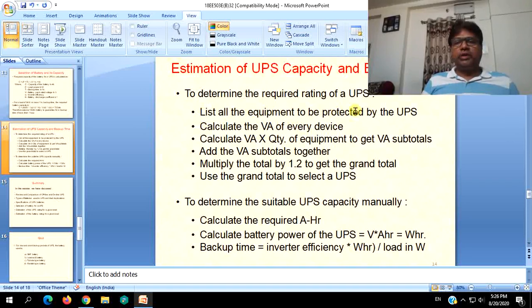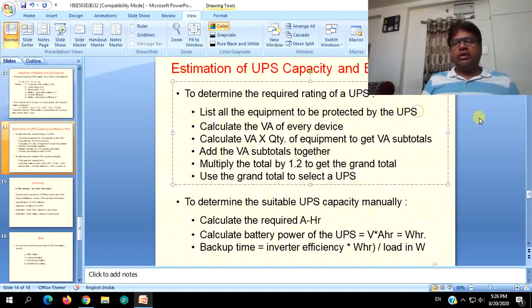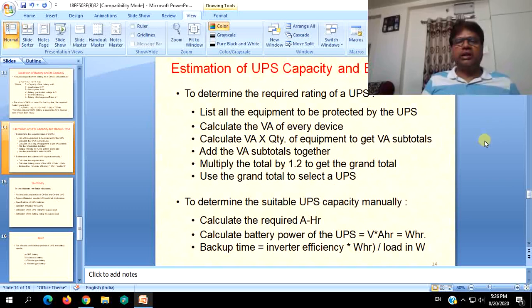List all the equipment to be protected by the UPS: lights, fans, motors, fridges, TVs, computers. Likewise, we will be going through an example, a live example, on one of the online sites. Calculate the VA of every device, that is, for all the lights, calculate the total consumption. For all the fans, calculate the total consumption.